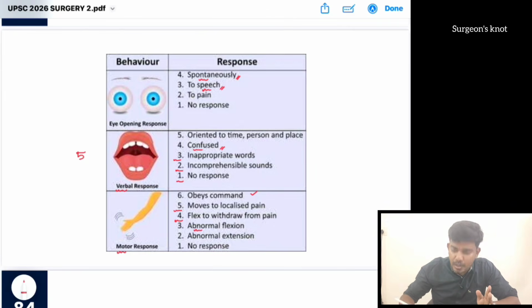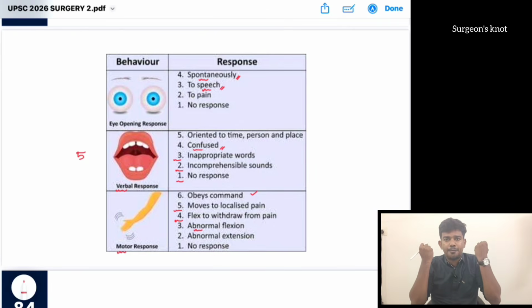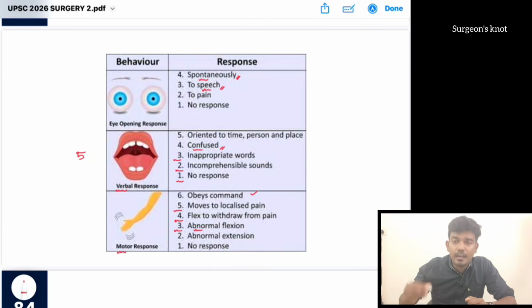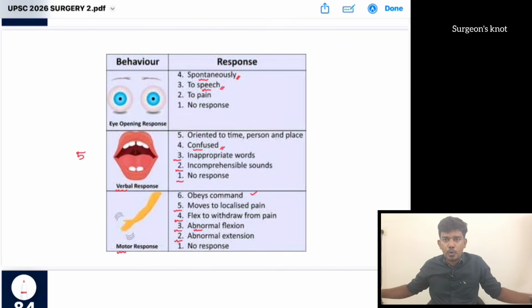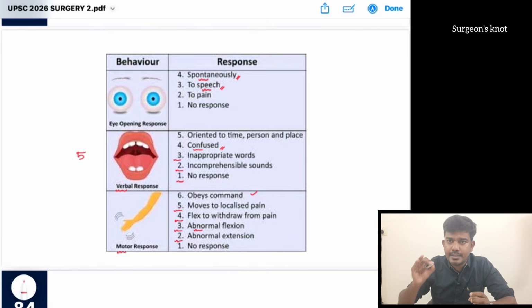If there is abnormal flexion, flexion of upper limb and extension of lower limb, it is M3. Then what is M2? If it is an extension of the upper limb and lower limb, decerebrate rigidity, that is M2. If there is no response, then that is M1.